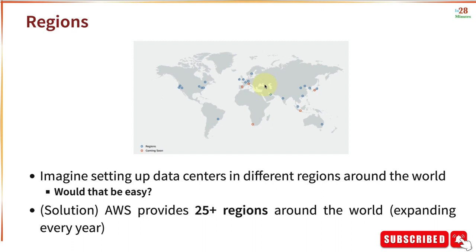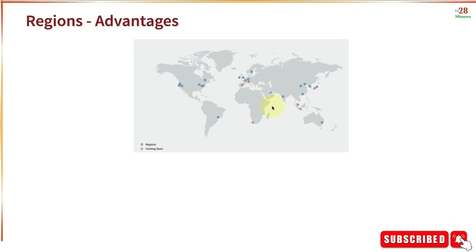Now, what is a region? A region is nothing but a specific geographic location where we can host our resources. You can decide, I would want to host my application in the Mumbai region. Or I can say, I would want to host my application in the London region. By having multiple regions around the world, AWS makes it very, very easy for us to deploy applications to different parts of the world. Now, what are the advantages of having multiple regions?